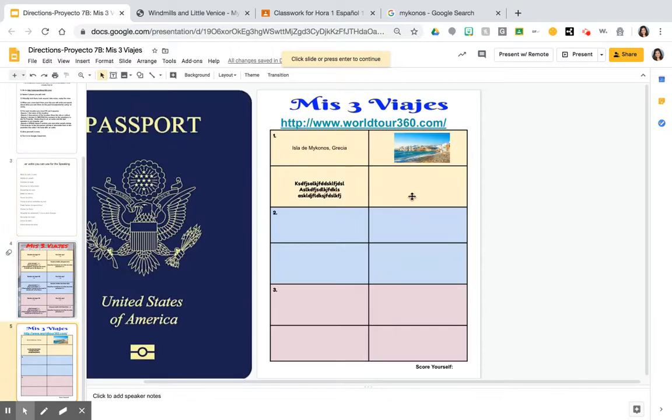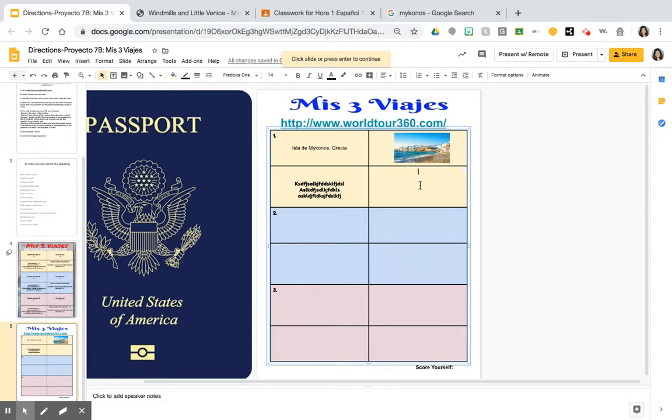So I did see someone taking a picture, people taking a picture. This square here is not in the yo form because you're not talking about yourself. You're talking about what other people already did. So it's going to be either él, ella, ellos, or ellas, okay? So I'm going to write in Spanish, people were taking pictures or took pictures, people were sunbathing, people were walking around, okay? I'm sorry, no, I'm not going to write.